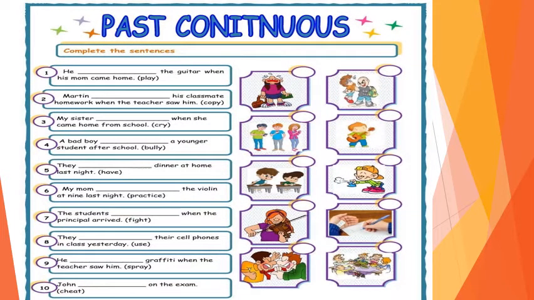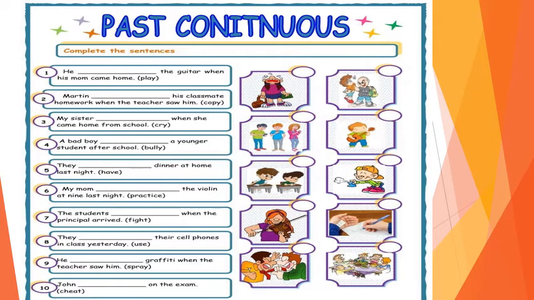Dear students, now here is an activity related to past continuous tense. See the question. You have to do this in your notebook. Okay, sentence number 1 is he dashed the guitar when his mom came home. In bracket, helping word is played. Now listen the answer. He was playing the guitar when his mom came home. We use here was because the subject is he, which is singular.